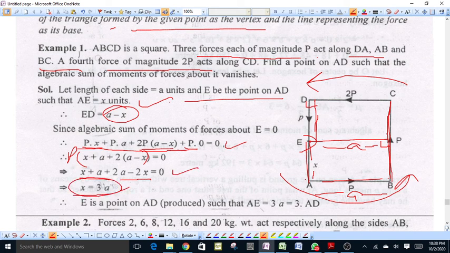This means x is equal to 3a, so E will not lie on the side AD of the square. Point E will be at a distance 3a, that is 3 times the side of the square. This will lie at a point at a distance 3a from the vertex A on AD produced.